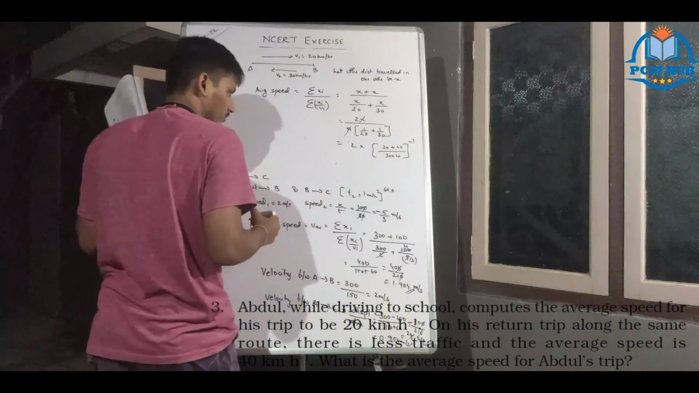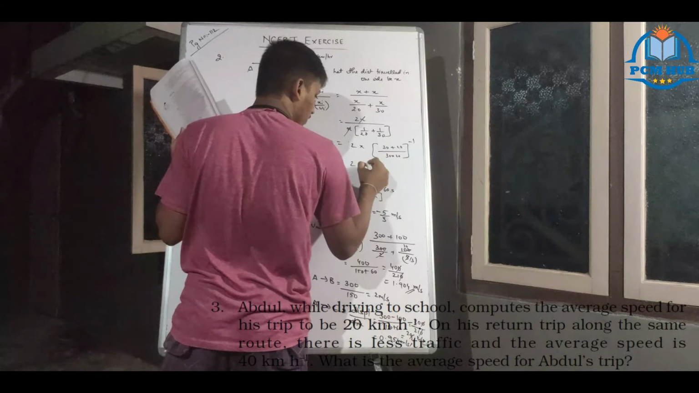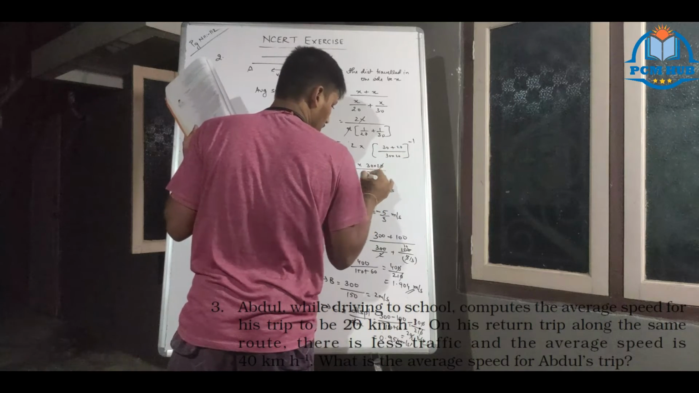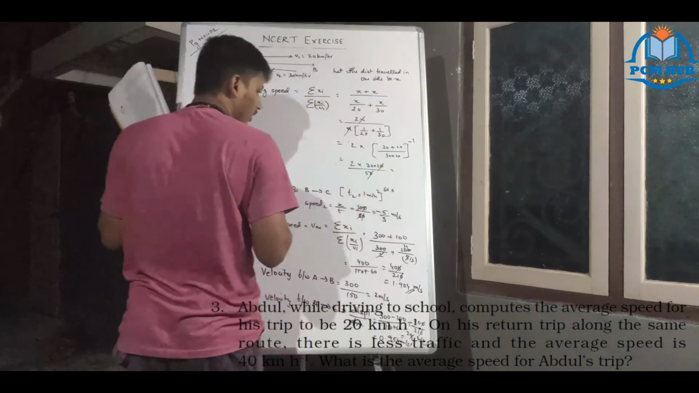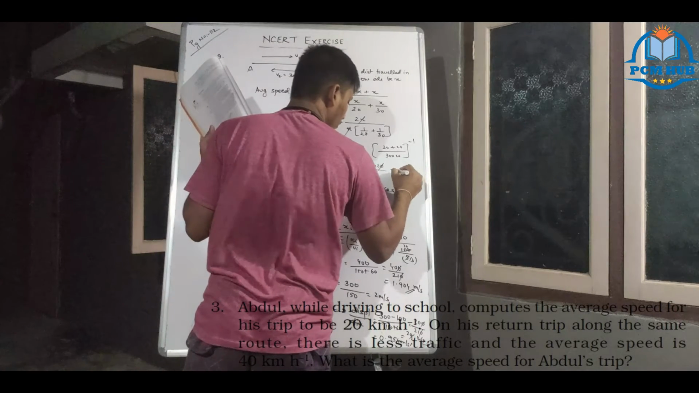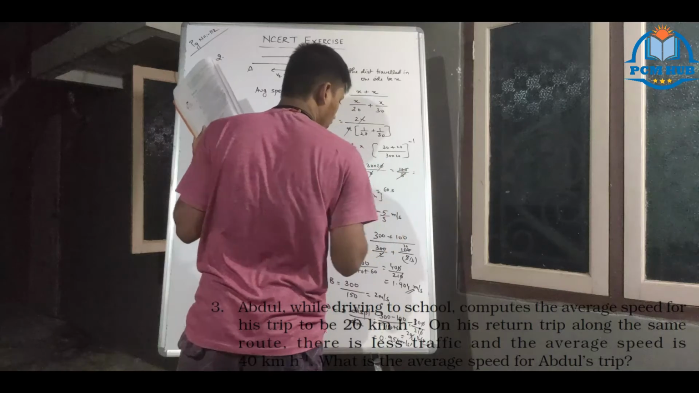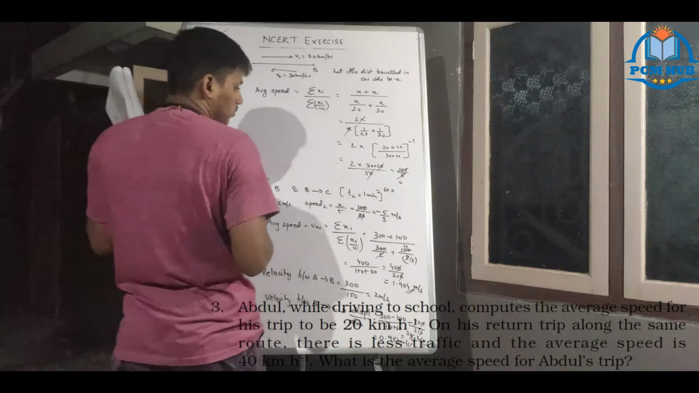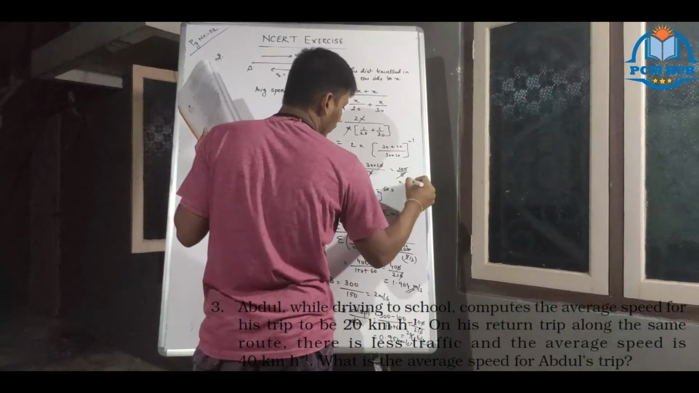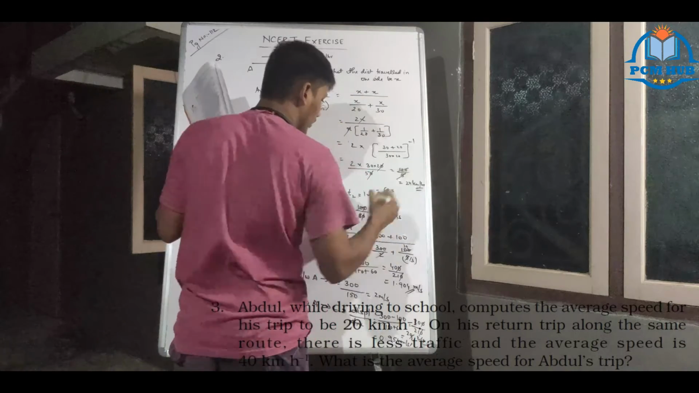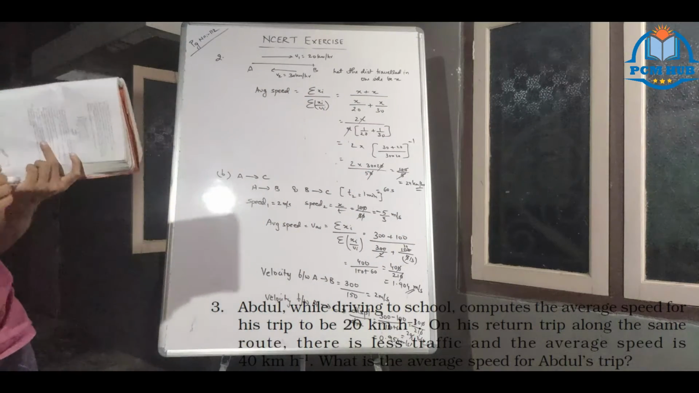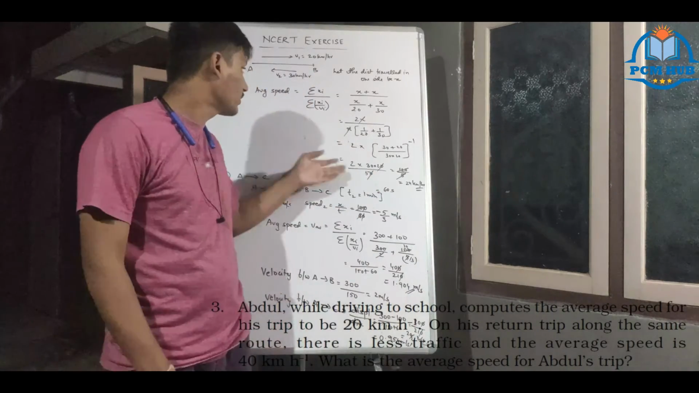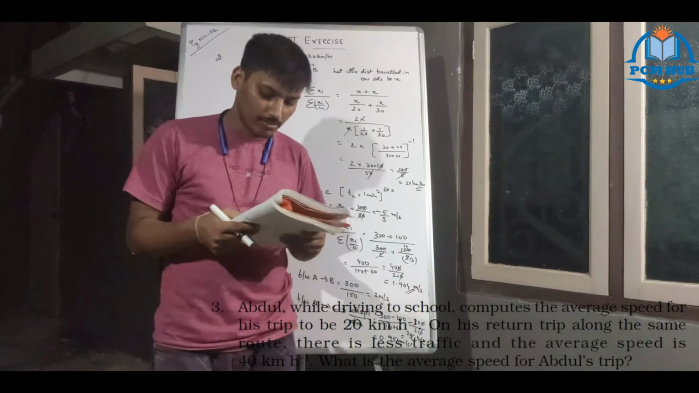Inverse. 2 into inverse, that means 30 into 20 divided by 50. Zeros cancel, 3 into 4 is 12 by 5, 120 by 5. How much? The answer is 24 kilometer per hour. Done. So the average speed of Abdul's trip is 24 km per hour. That is the answer. You can check at the back.